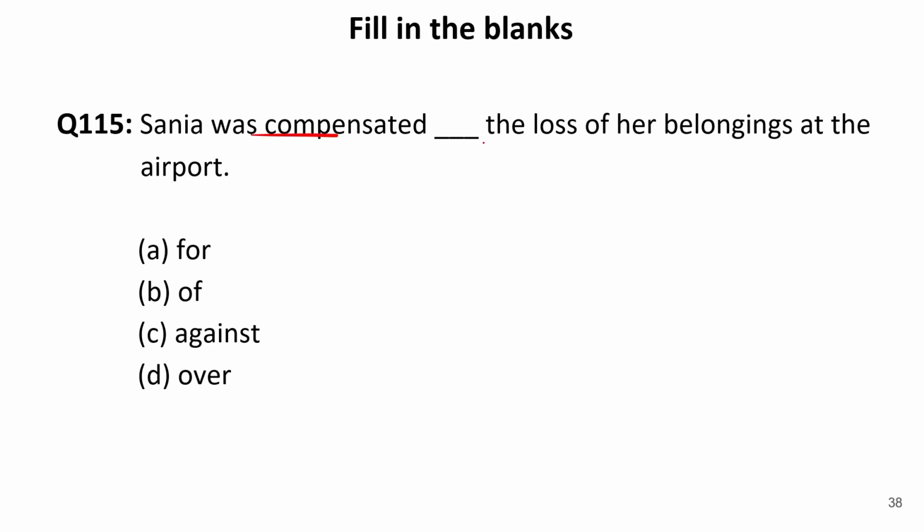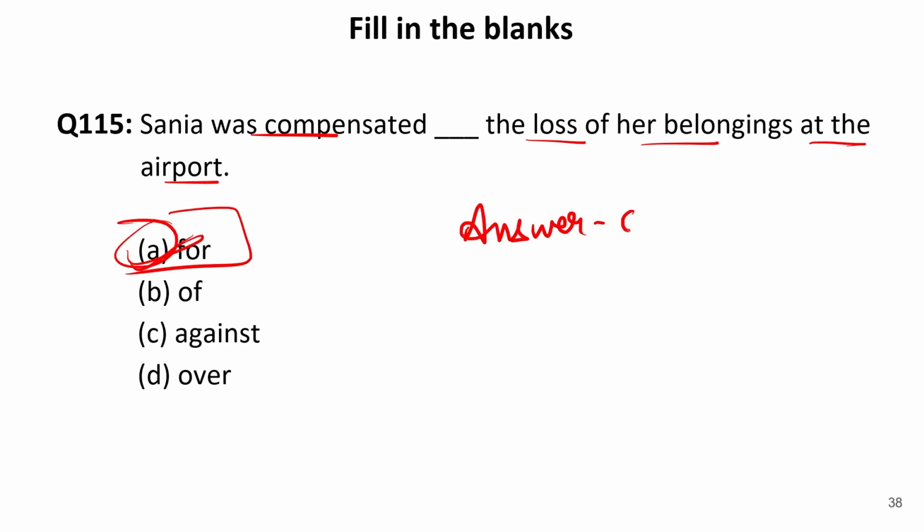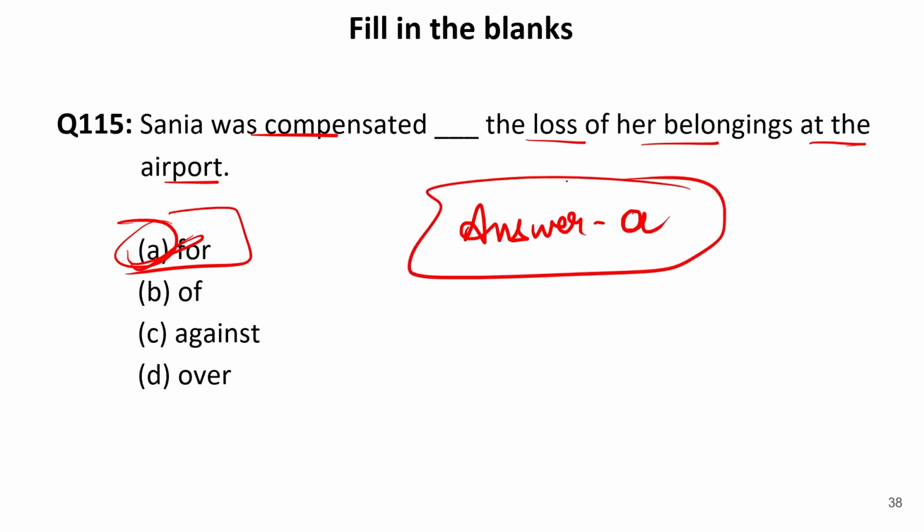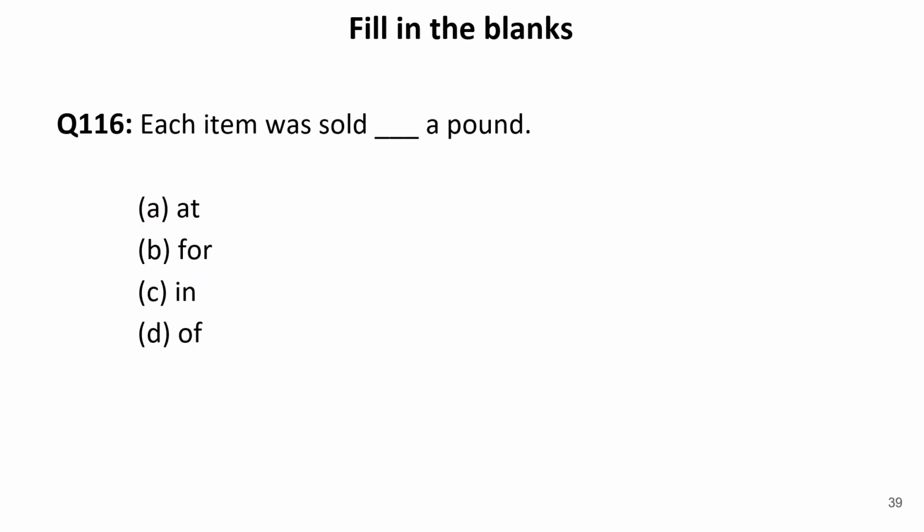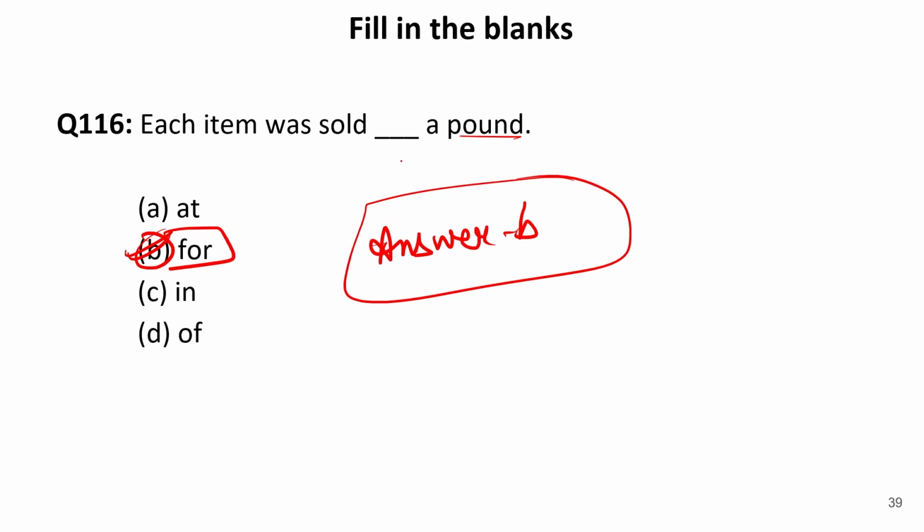Sania was compensated dash the loss of her belongings at the airport. With compensated, we always use the preposition for. So our answer is A. That is, Sania was compensated for the loss of her belongings at the airport. Now let us move to the next one. Each item was sold dash a pound. So the correct preposition to be filled over here is for. So our answer is B, that is for. So the correct sentence will be each item was sold for a pound. Now let us move to the next one.